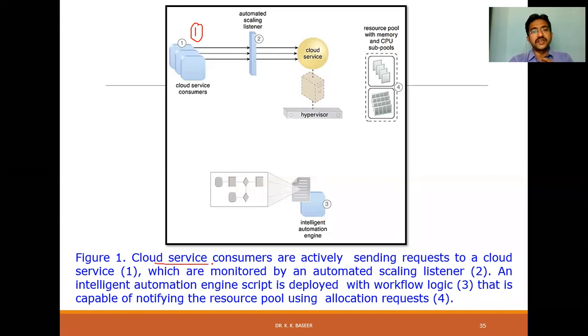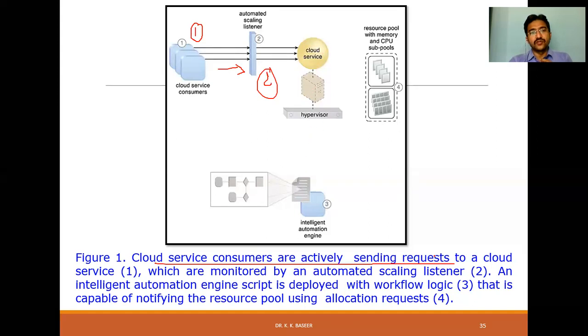Now, let me see what will happen in the first one. The cloud service consumer is actively sending requests to a cloud service. This is the cloud service request, the first step. Now, what will we do in the second step? The listener, which is monitored by the automatic scaling listener, monitors the requests. Once it is done in the cloud services, the hypervisor will be there.